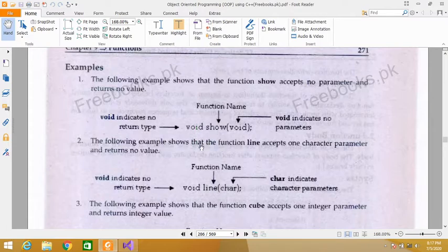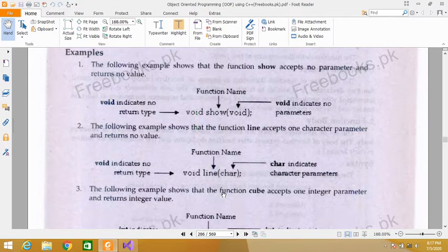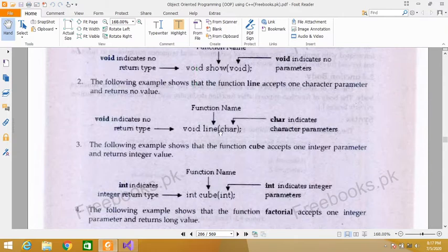The following example shows that the function line accepts one character parameter and returns no value. So void line: void is the return type, meaning this function returns nothing. Then line is the name of the function. Then in parentheses, char indicates a character parameter, so it will accept a character parameter. We will study each type of function in detail.